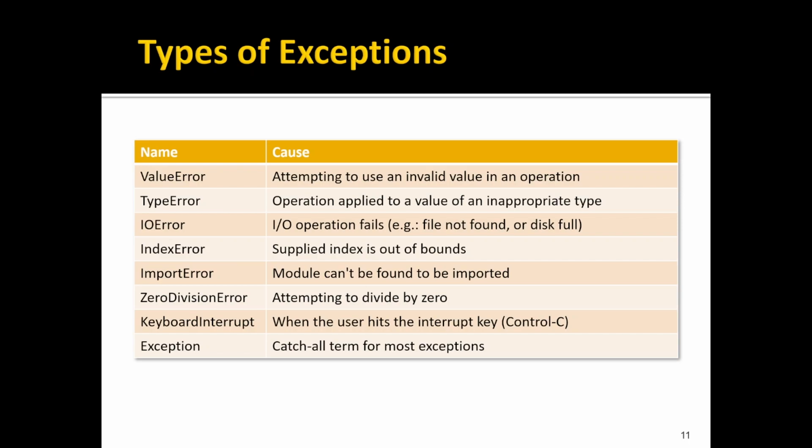Next up, in this video, we'll talk about the exceptional circumstances our code can end up in and how to handle it. That is, we'll talk about exceptions and exception handling. When we write code, lots of things can go wrong. For example, trying to read from a file that isn't there, or accessing a list that's out of bounds, or adding a string to an integer. When these things happen, they're called exceptions.